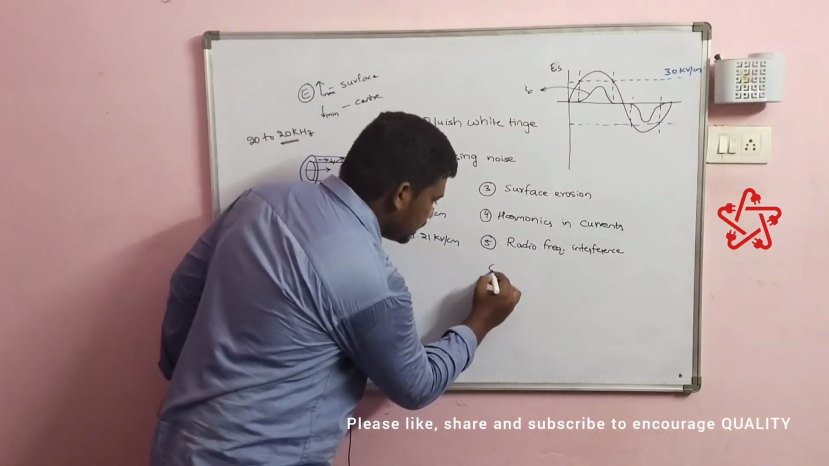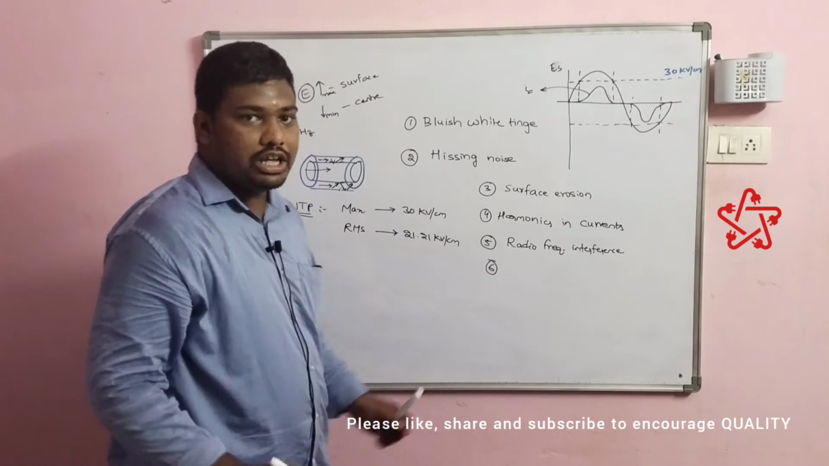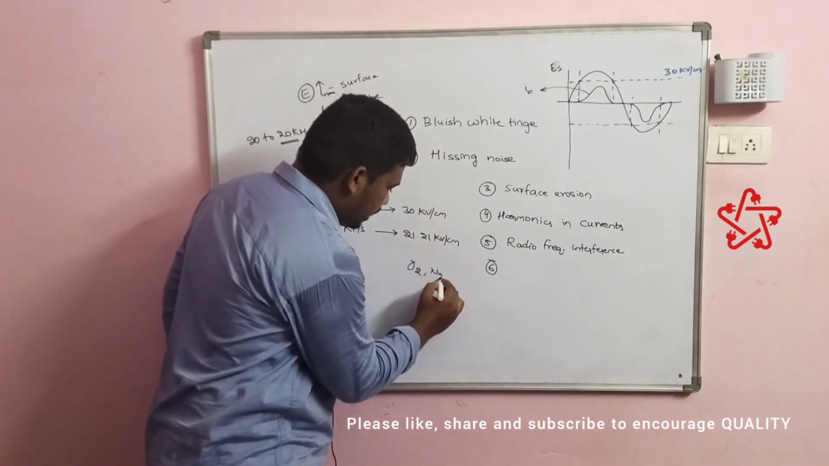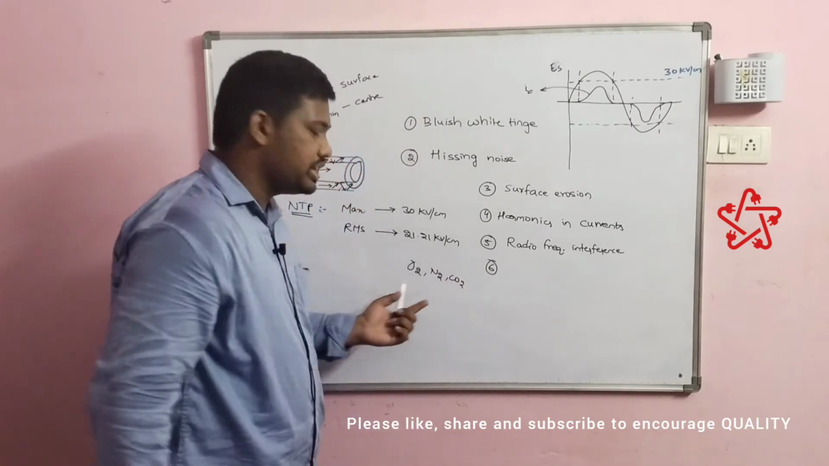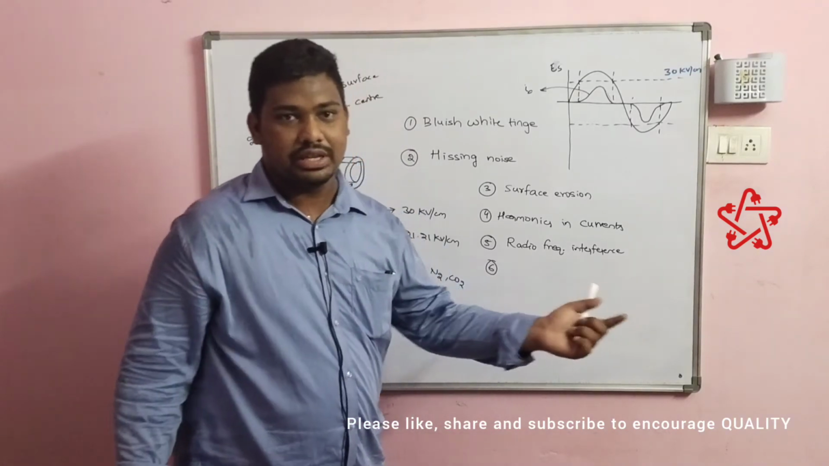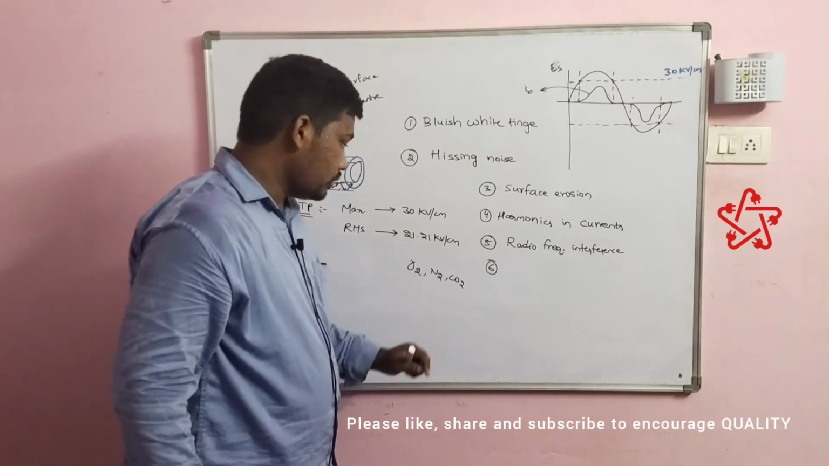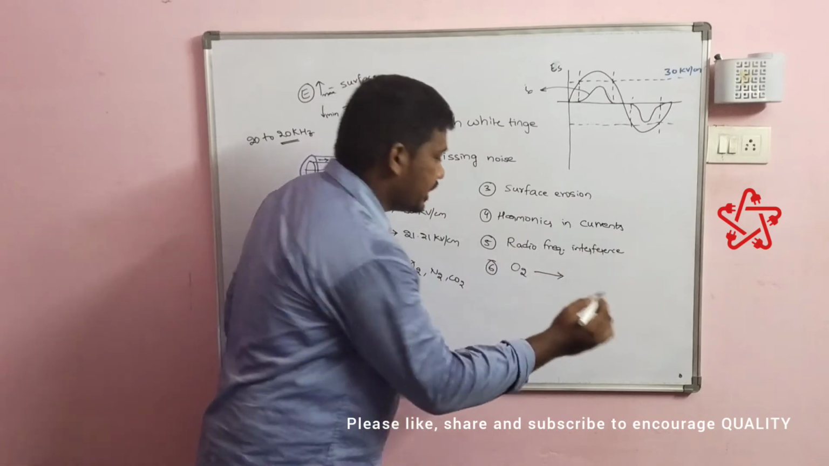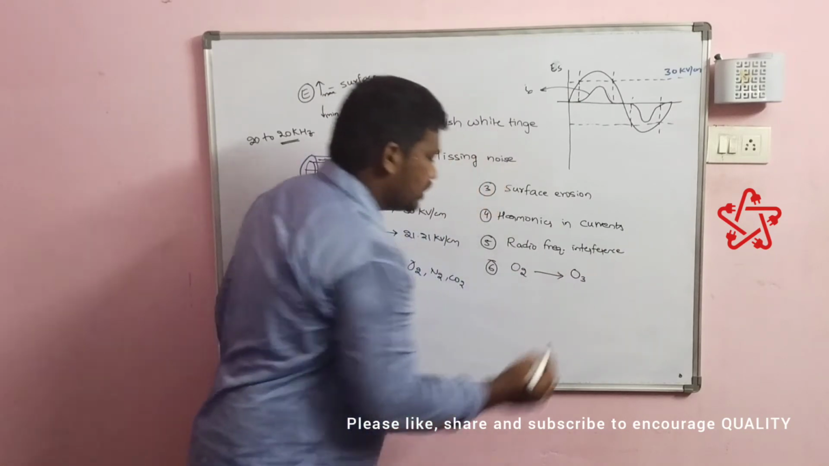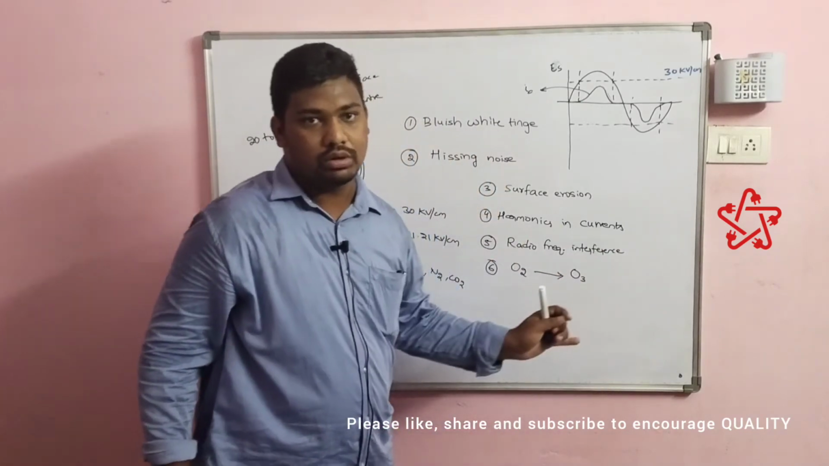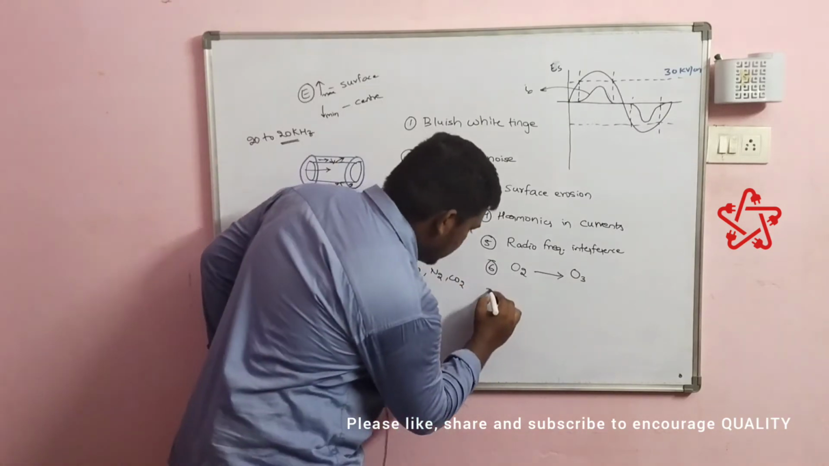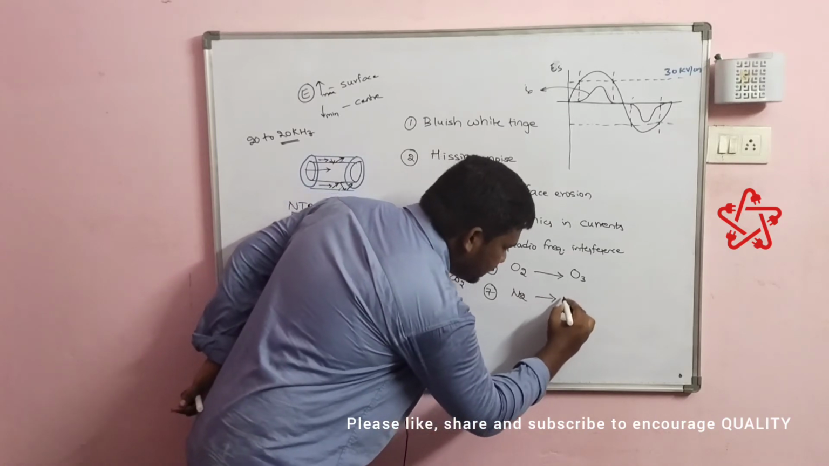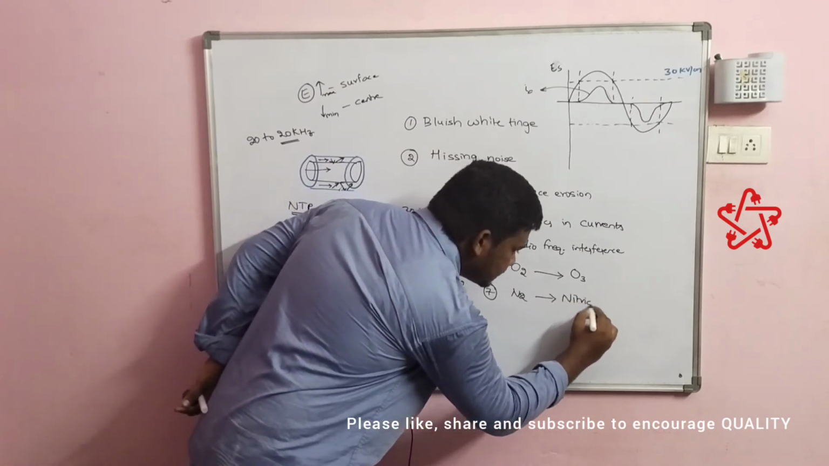Then the next point: in air we generally have three major components, oxygen, nitrogen, and carbon dioxide. We will be seeing these three as per chemistry. So O2, oxygen in air, will be converted into O3, that is ozone. Then next, nitrogen. Nitrogen in the atmosphere will change into nitric acids.